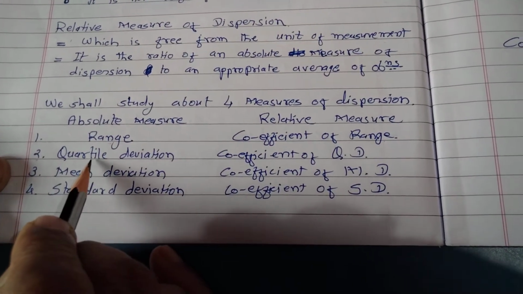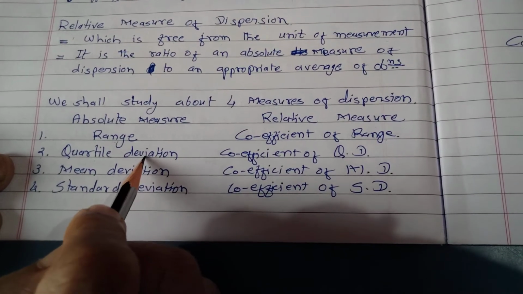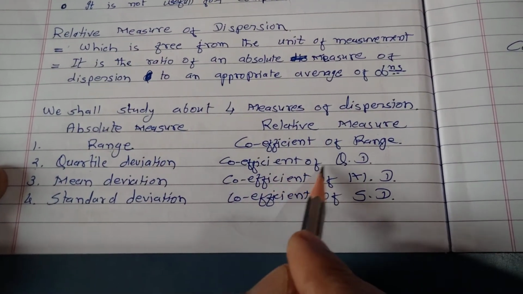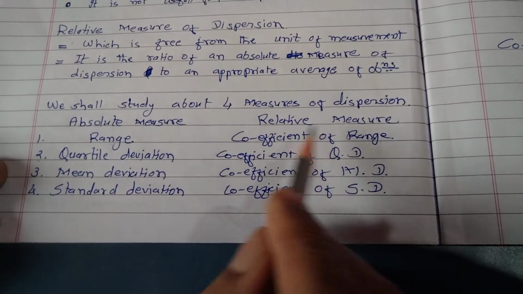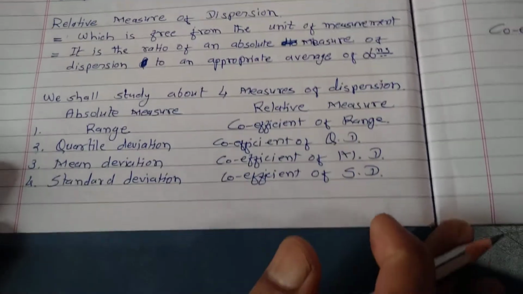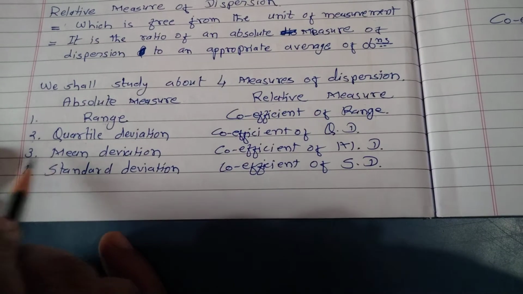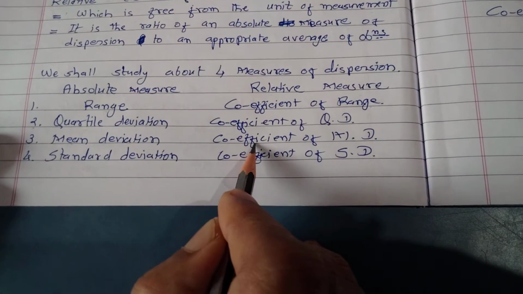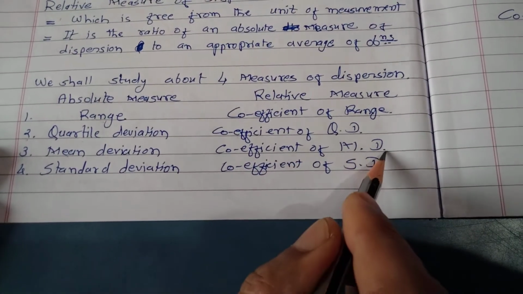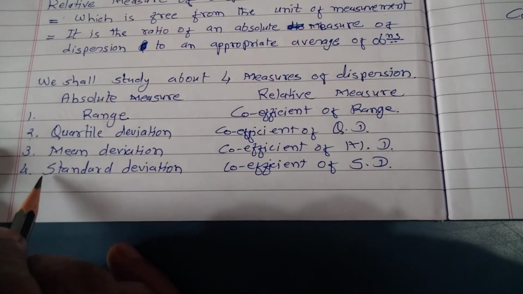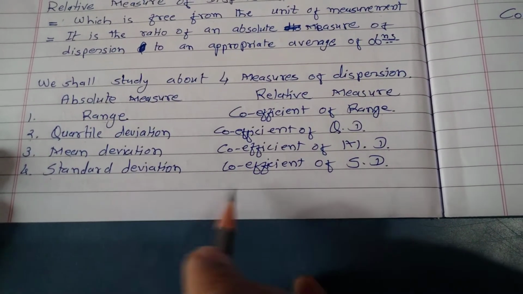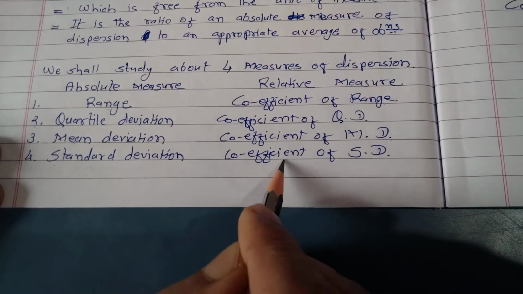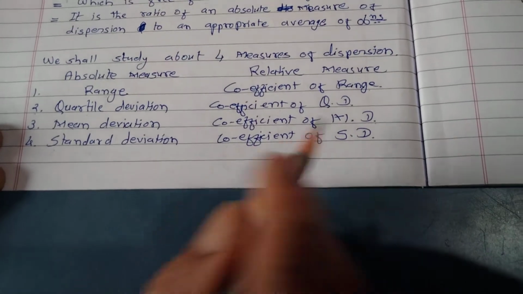Secondly, quartile deviation, which is an absolute measure of dispersion, while coefficient of quartile deviation is a relative measure of dispersion. Third will be mean deviation and relative measure will be coefficient of mean deviation. And fourth one is standard deviation and the relative measure will be coefficient of standard deviation.